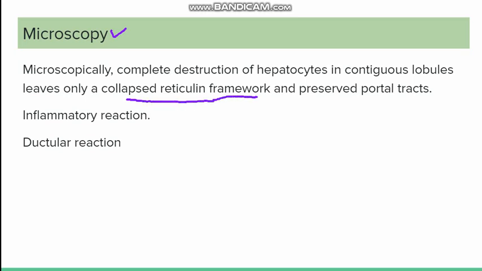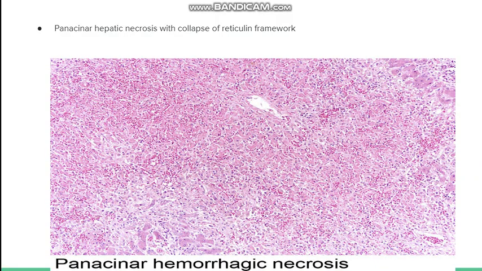Okay, so this is the connective tissue network of the liver. So the reticular network can also collapse due to this necrosis. You can find inflammatory reaction and ductular reaction also. So in inflammatory reaction, you can see the infiltrate of inflammatory cells. Then in ductular reaction, what is it? Sometimes you can see there is proliferation of the ducts due to this massive necrosis, so that is known as the ductular reaction.